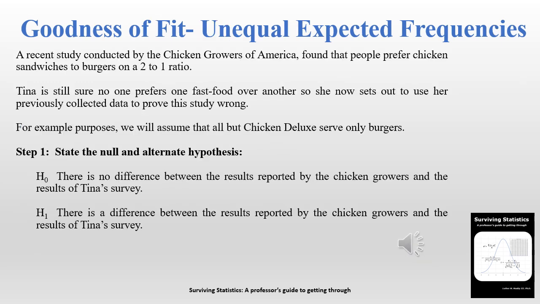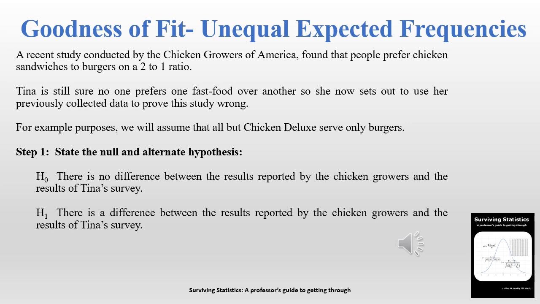All right, now we're going to run through a goodness of fit with unequal expected frequencies. In other words, we do not expect these all to be equal. So a recent study conducted by the Chicken Growers of America found that people prefer chicken sandwiches to burgers by a 2-to-1 ratio. Well, Tina is still sure that no one likes any kind of fast food, chicken or burgers, and so she sets out to prove them wrong.